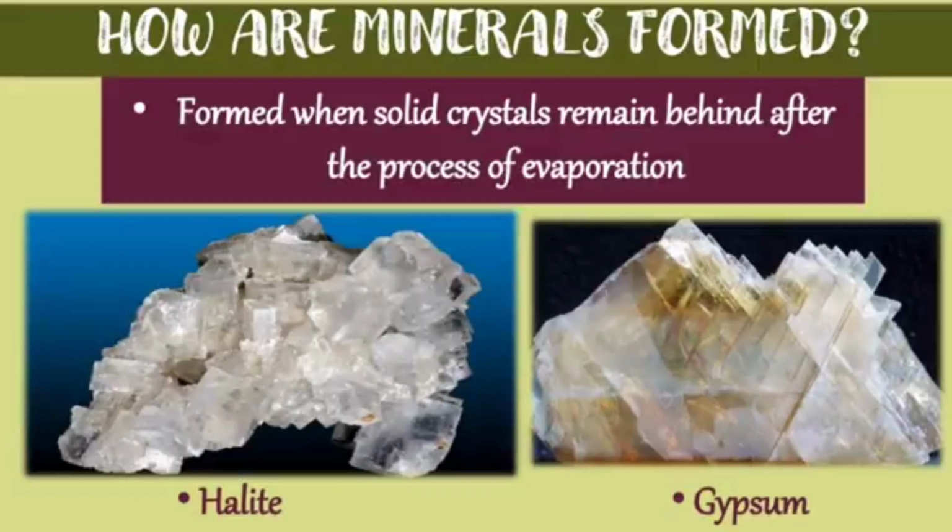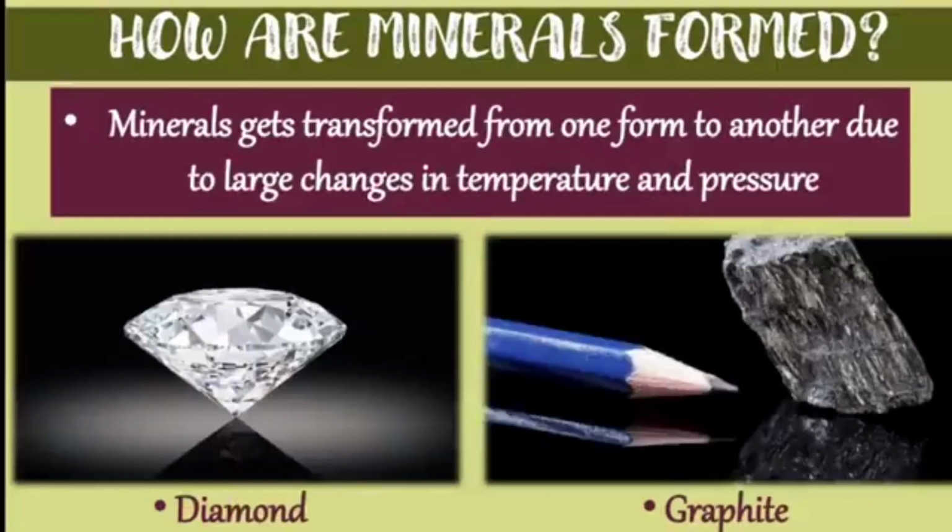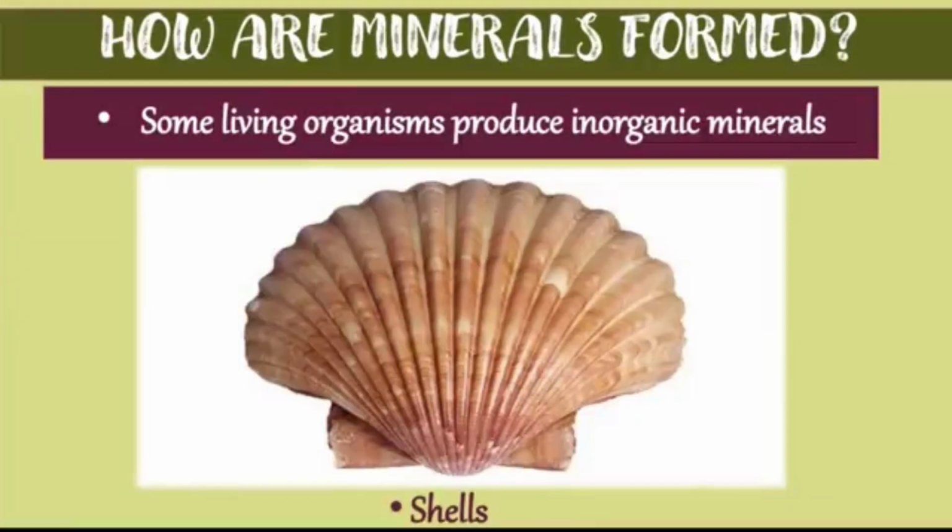Yes, correct. After that, I explained how minerals transform from one form to another, right? I gave you two examples: diamond and graphite. After that, I also explained that some minerals are formed by living organisms, that are organic minerals.